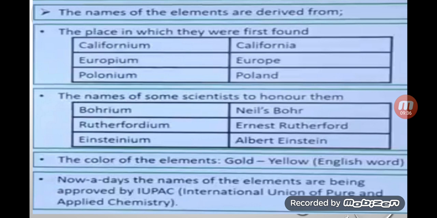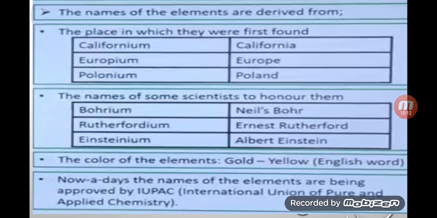Some elements are named after the place where they were extracted. For example, californium, it is clear from the name, was obtained from California. Europium is found in Europe. Polonium was extracted in Poland.